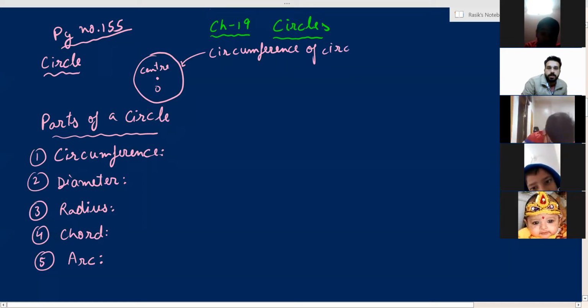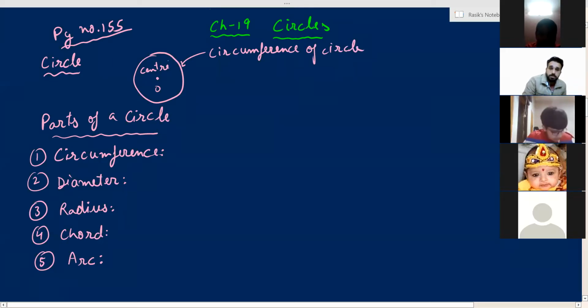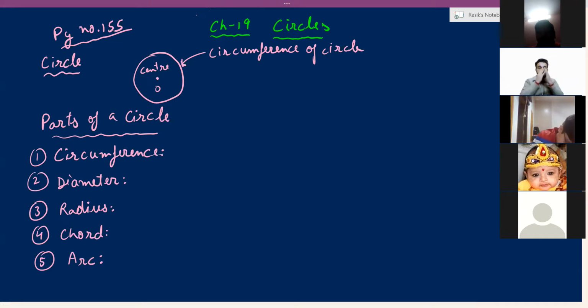Okay? In this figure only. Sir, how do we have to do? Just make the center of the circle. Draw the circle, make the center of the circle, and then the boundary of the circle is the circumference. Okay, sir. Got it?